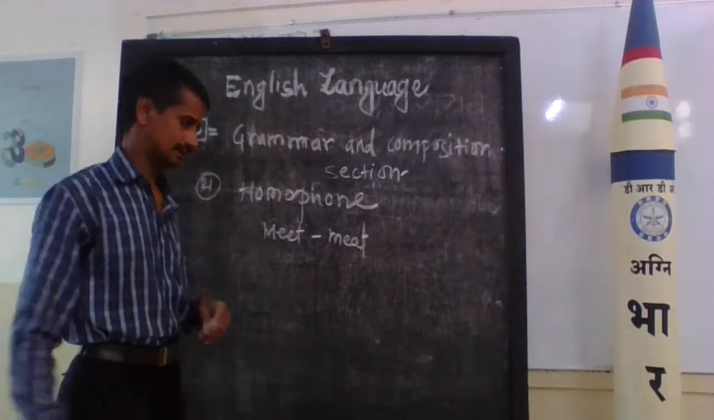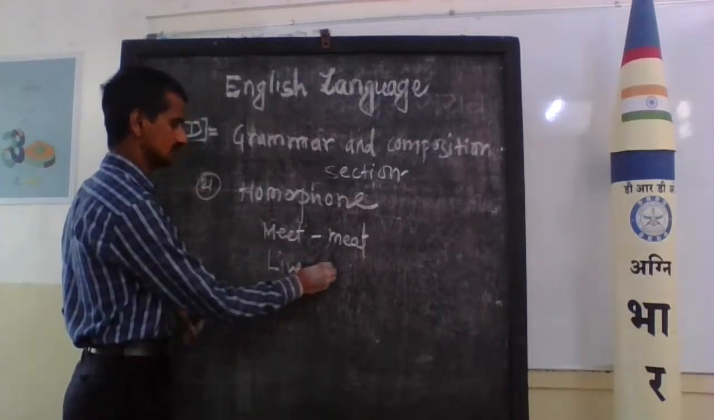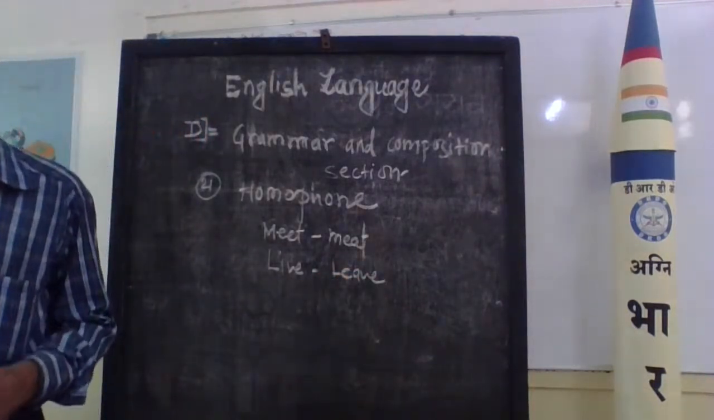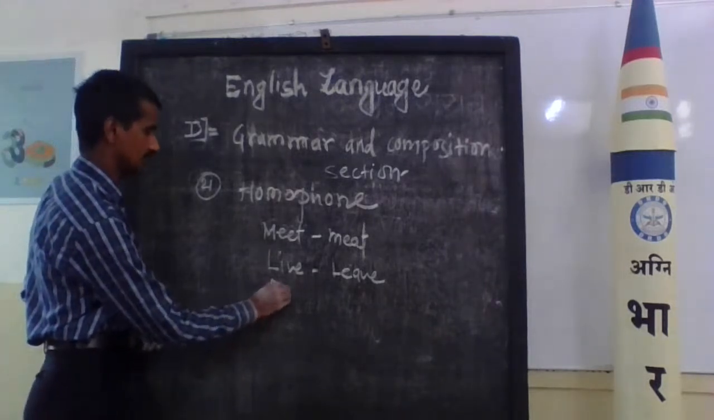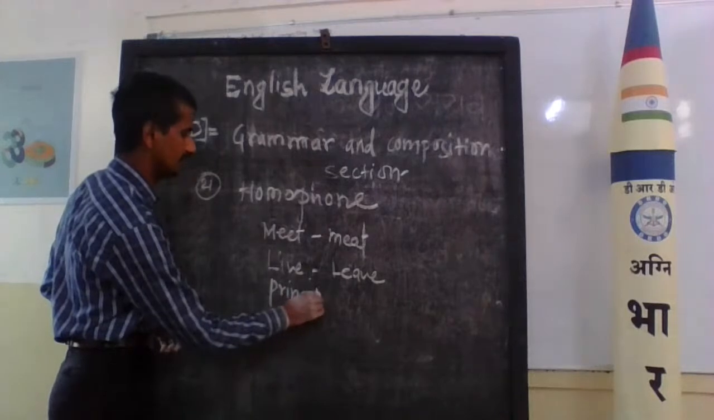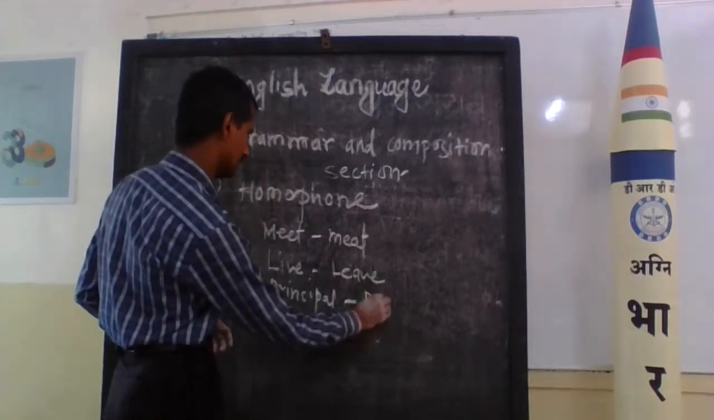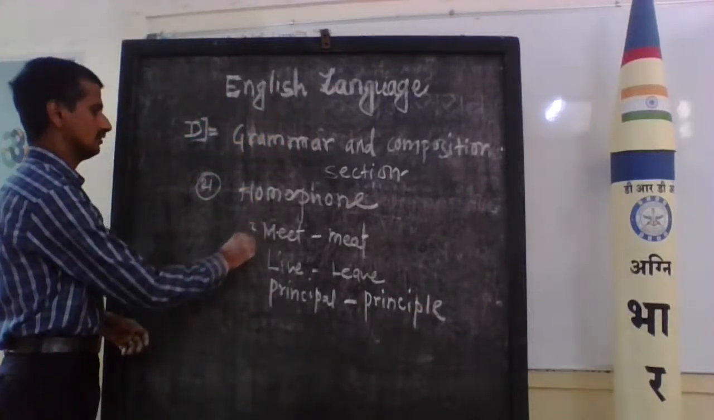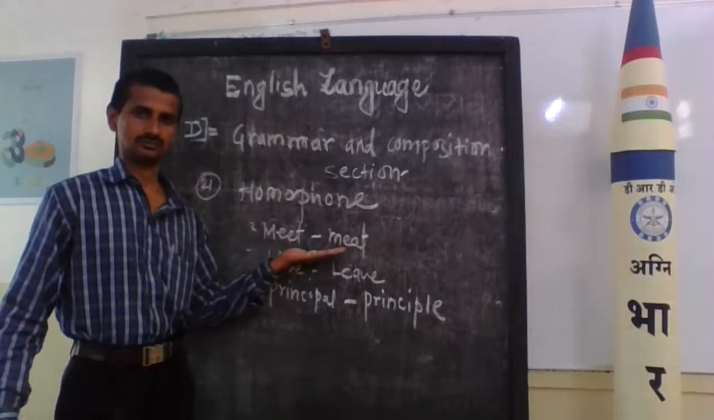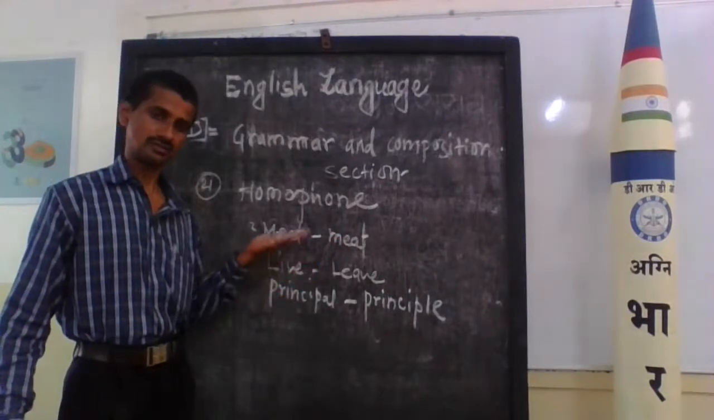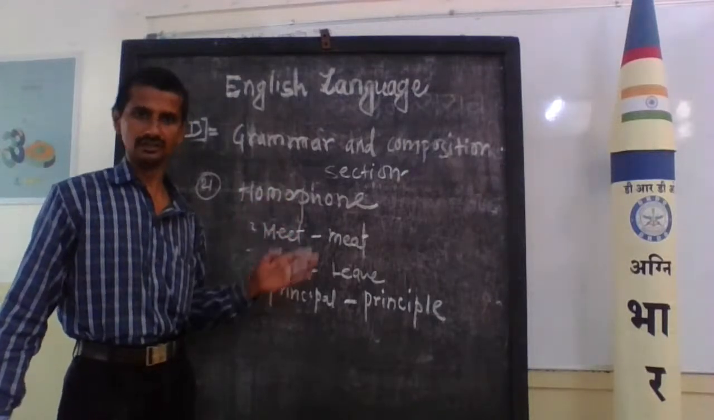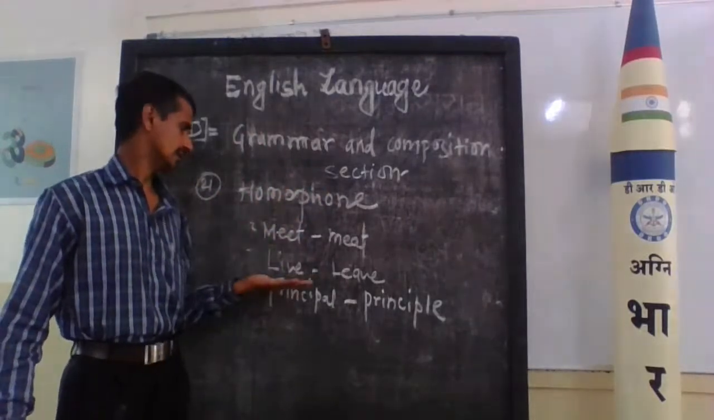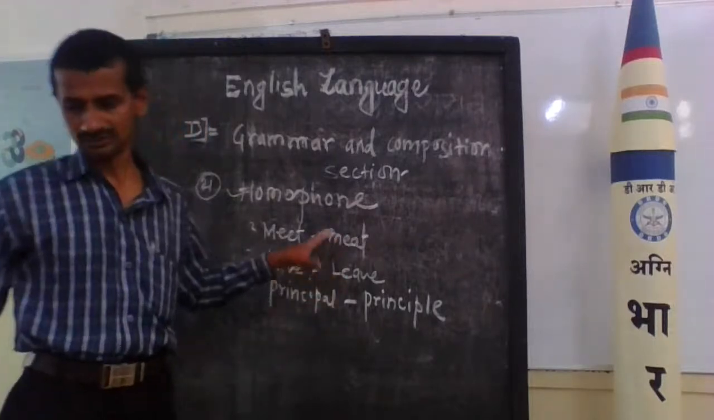Next example is leave, L-I-V-E, and leave, L-E-A-V-E. Next one is principal, P-R-I-N-C-I-P-A-L, and principle, P-R-I-N-C-I-P-L-E. These are words with the same pronunciation, but the meaning, spelling, and origins are different. It is known as a homophone.